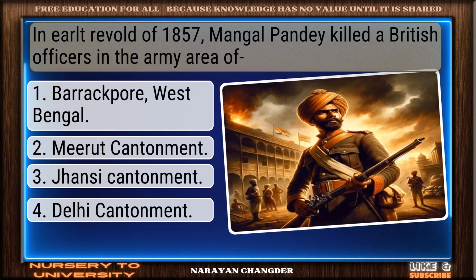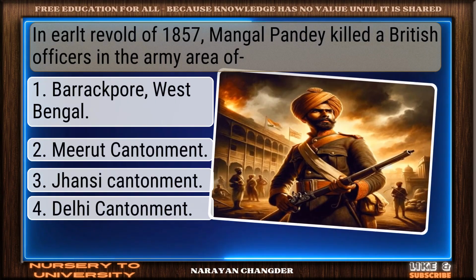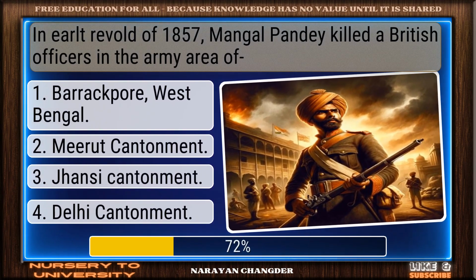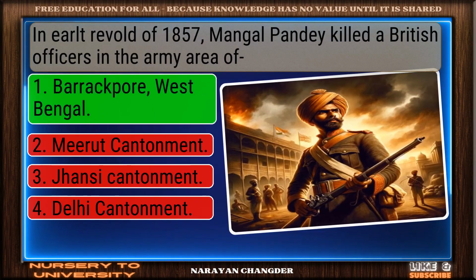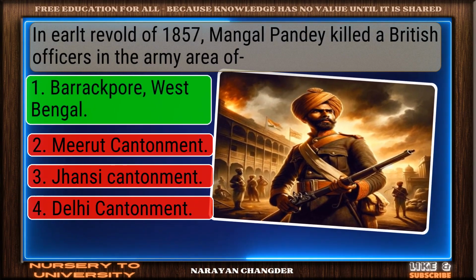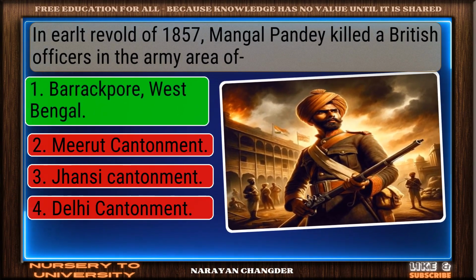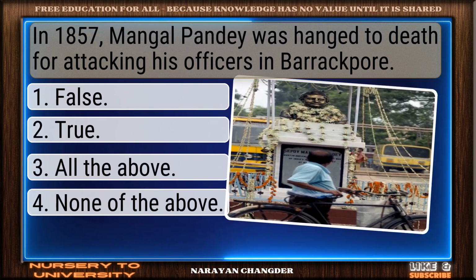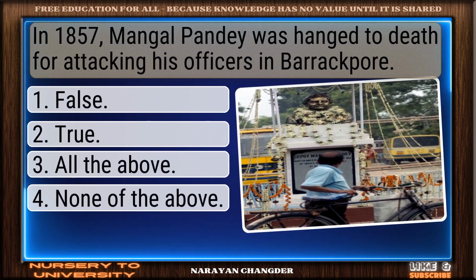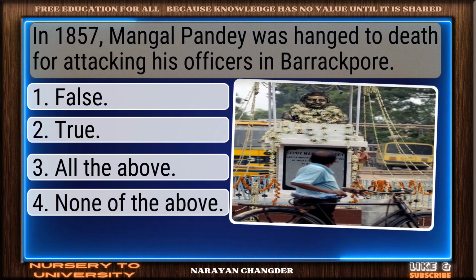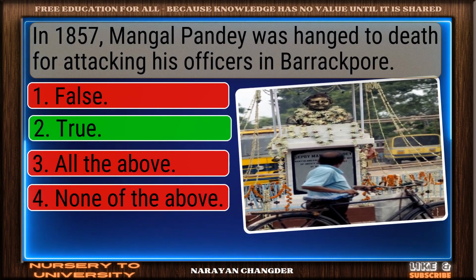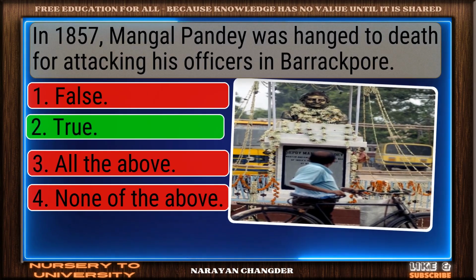Question number 36. In the Revolt of 1857, Mangal Pandey killed a British officer in the army area of... Perfect. Barrackpore, West Bengal is the correct choice. Question number 37. In 1857, Mangal Pandey was hanged to death for attacking his officers in Barrackpore. Right again. True is a valid answer.